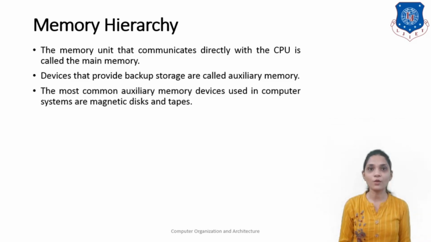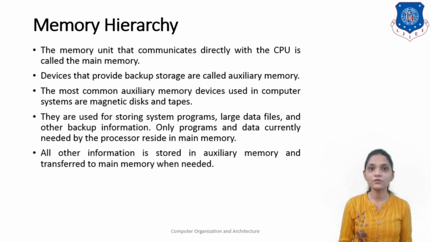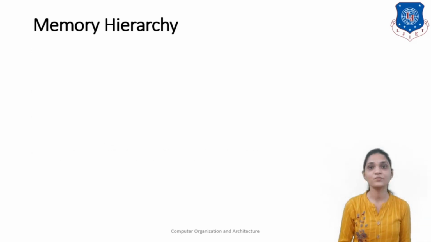The most common auxiliary memory devices used in computer systems are magnetic tapes and disks. They are used for storing system programs, large data files and other backup information. Only the programs and the data currently needed by the processor reside in the main memory. All other information is stored in the auxiliary memory and transferred into the main memory when needed.